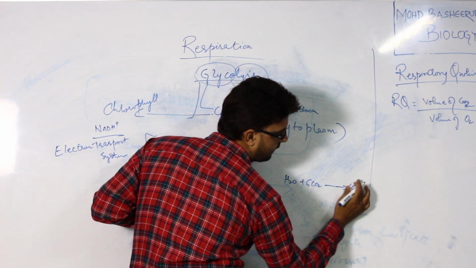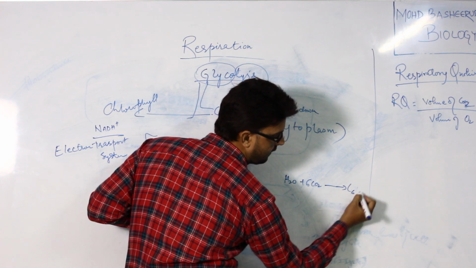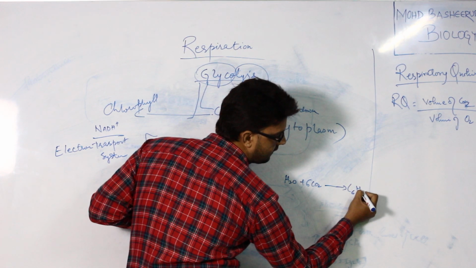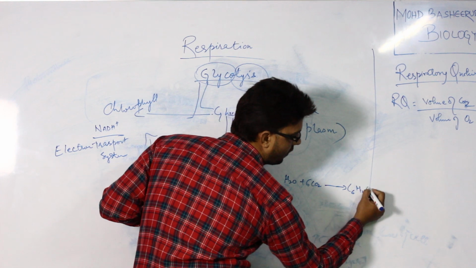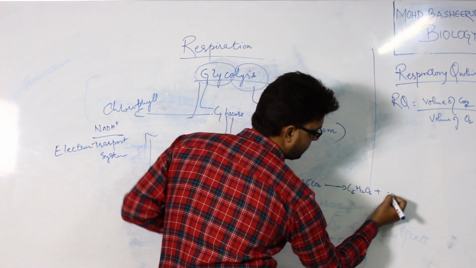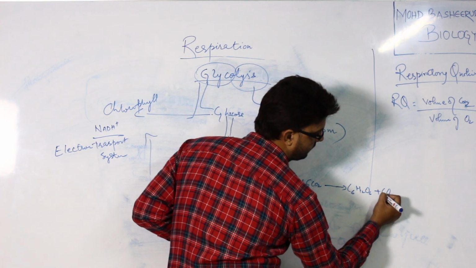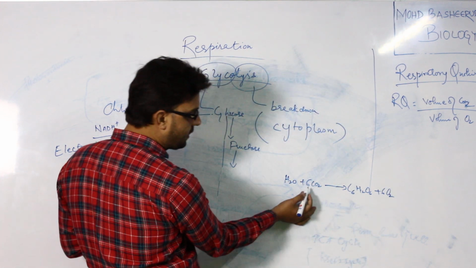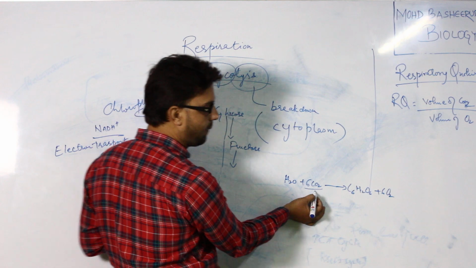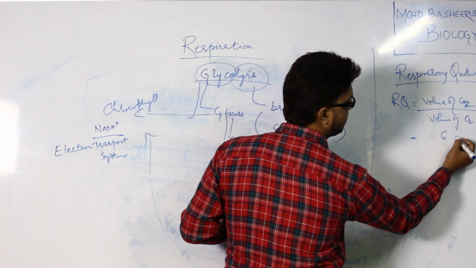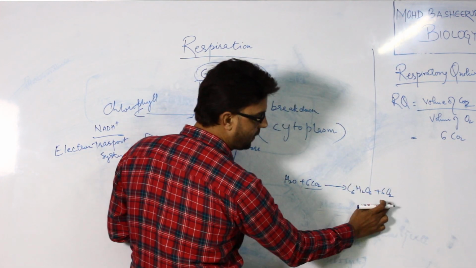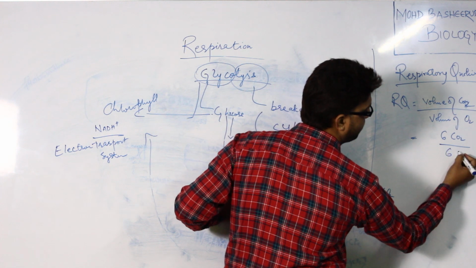C6 H12 O6, okay, plus O2. Okay, so how much evolves? 6 carbon dioxide. So here 6 CO2 and here how much oxygen? 6.